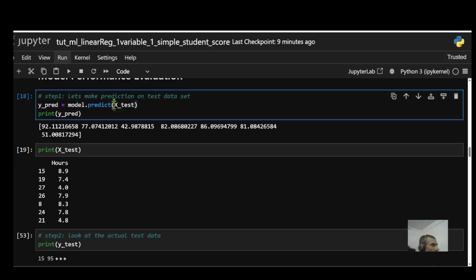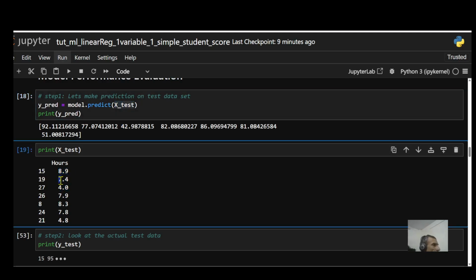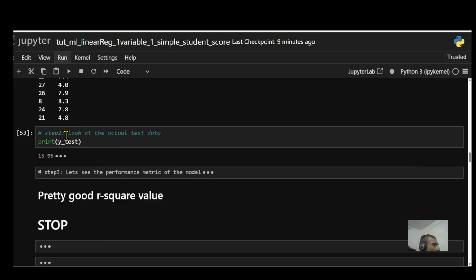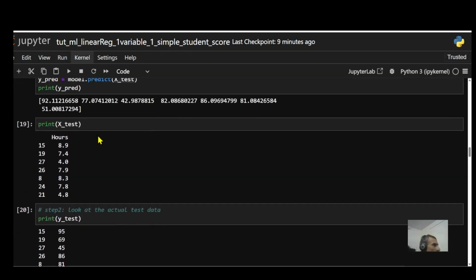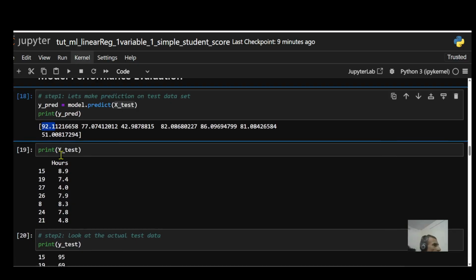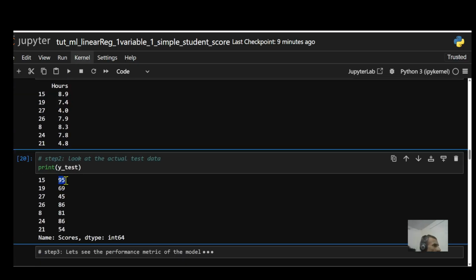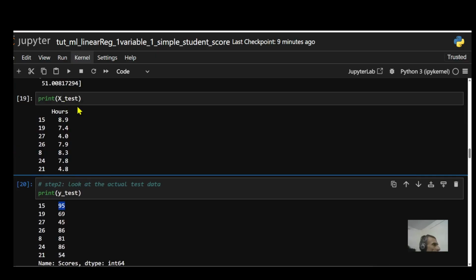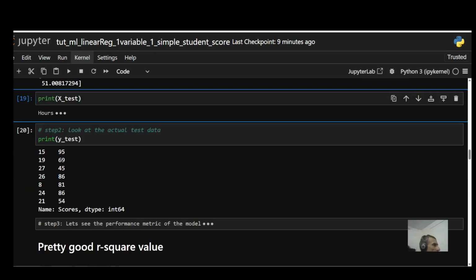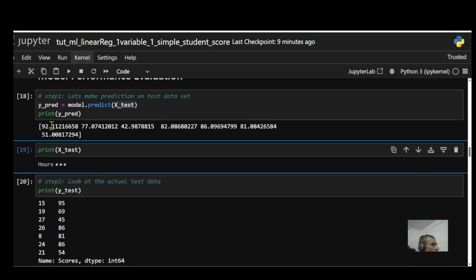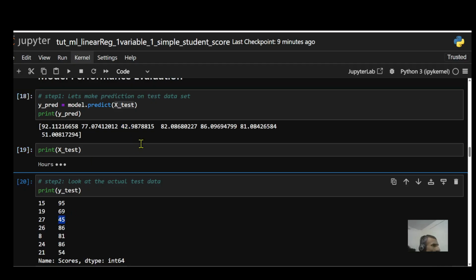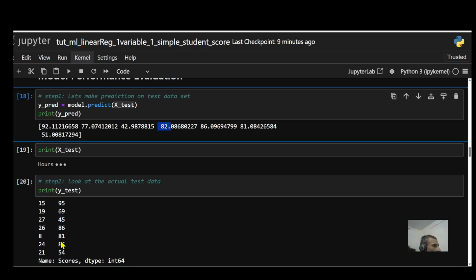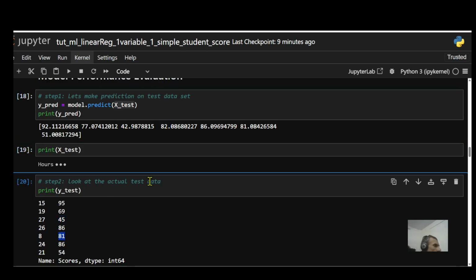It's actually taking this X test, taking all these values, and making a prediction on what the score is going to be. Now let's look at the actual score. So when I run this, you can see this is the actual score. So the model predicted 92 and the actual is 95. Not bad. The model predicted this one as 42 and the actual is 45. The model predicted 82 and 81. So you can see that's pretty close.